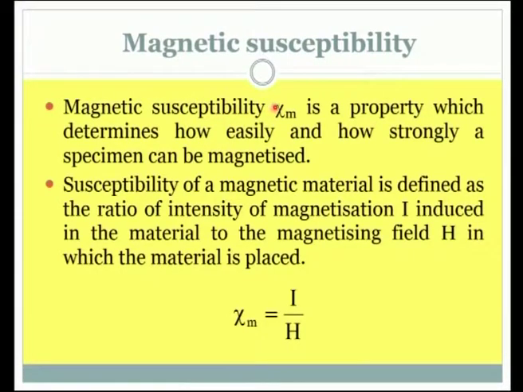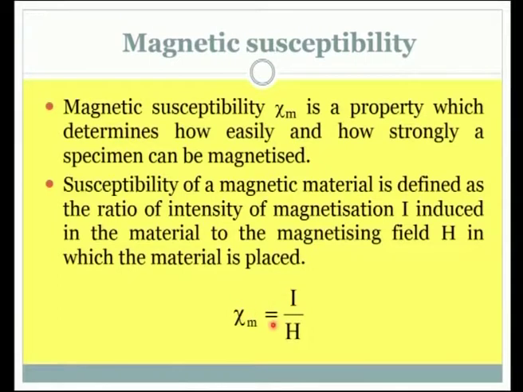Magnetic susceptibility, which is represented as chi m, is a property which determines how easily and how strongly a specimen can be magnetized. Susceptibility of a magnetic material is defined as the ratio of intensity of magnetization I induced in the material to the magnetizing field H in which the material is placed.